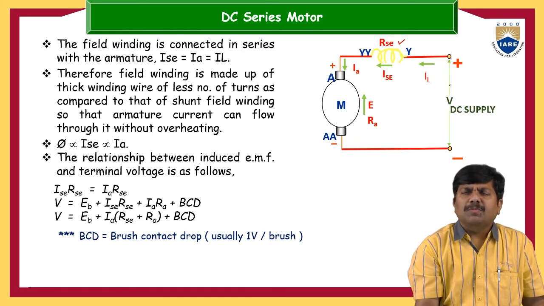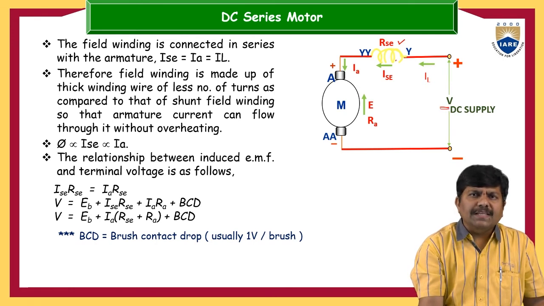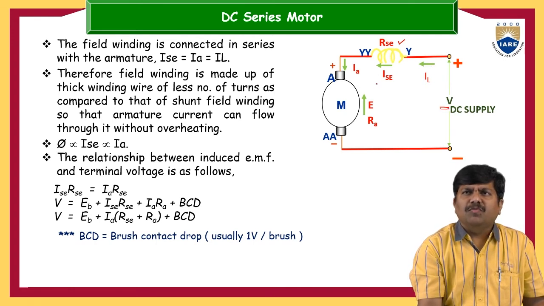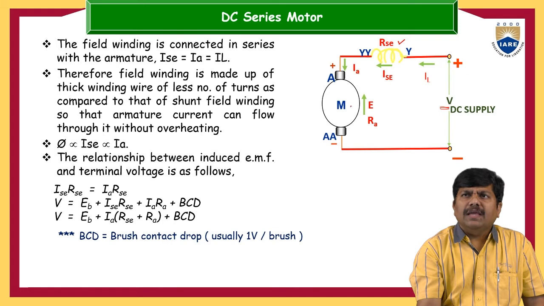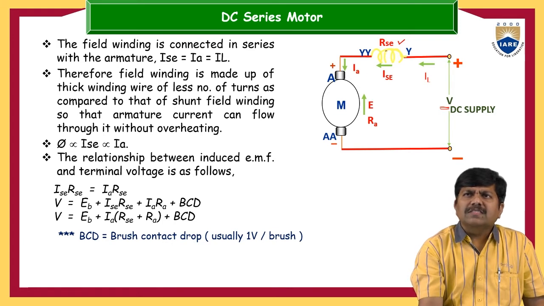This is the positive terminal and the negative terminal; we give the supply voltage, and this is the line voltage. The current flowing through the series winding is I series, which is the armature current. One important thing: the flux we develop across the series field is directly proportional to I series, which is directly proportional to the armature current.